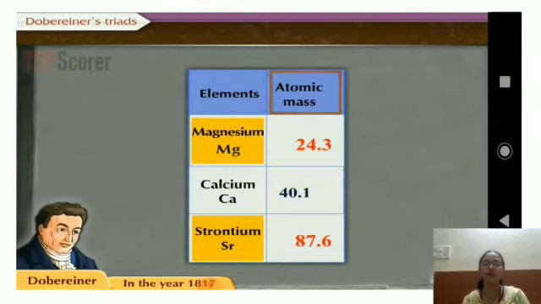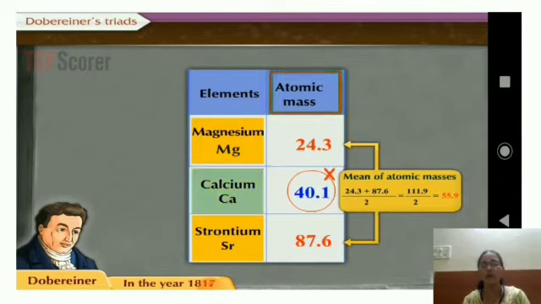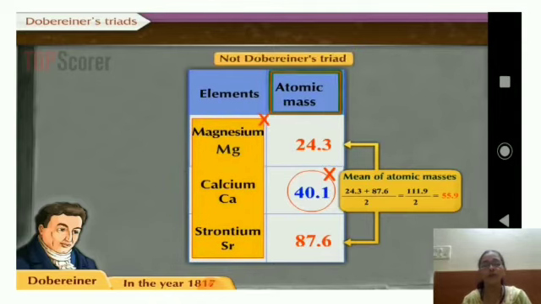After that he stopped giving out his laws, because other elements were not following the mean of the atomic masses. So he stopped his work there. Calcium was not following Dobereiner's law.